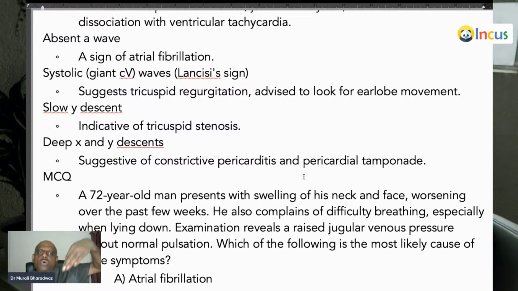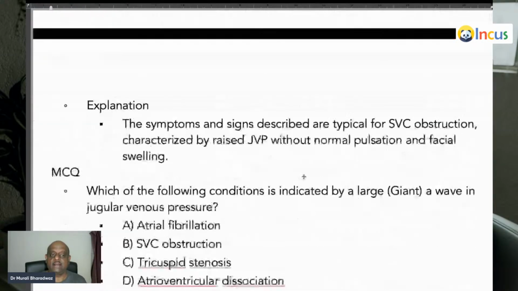Then slow Y descent. So Y descent occurs whenever the atrial blood is filling into the ventricle and the pressure in the atrium is falling down. If there is any stenosis, it is like a traffic jam, tricuspid stenosis. So slow Y descent is a feature of tricuspid stenosis. Similarly, a deep X wave, deep Y wave, where do you see? Constrictive pericarditis and pericardial tamponade is what you need to remember.